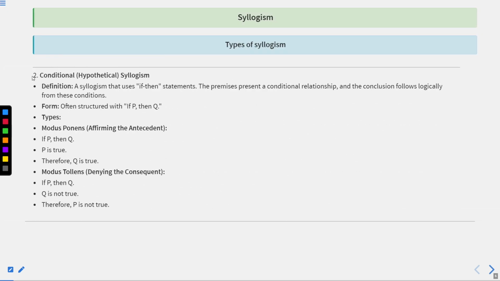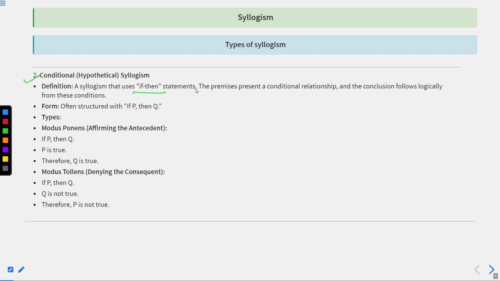In the same manner, when you talk about conditional syllogism, the words that will be used are if and then. Whenever the statement uses if and then, this type of syllogism is often not asked in your competitive examination. Majority of the inferences that you will find in your competitive examination will relate either to categorical syllogism, or to statistical syllogism, or to spheroids.